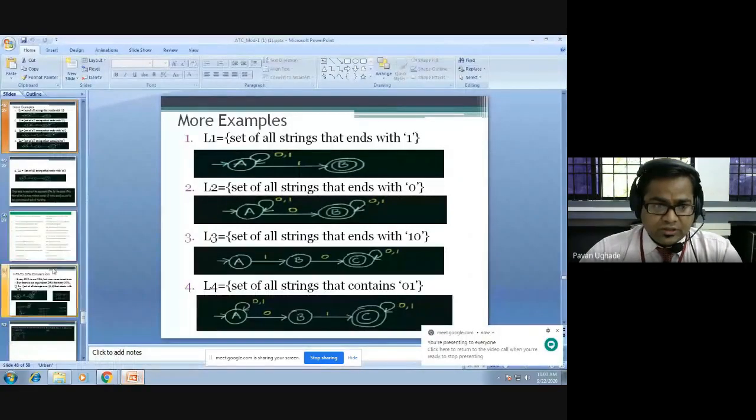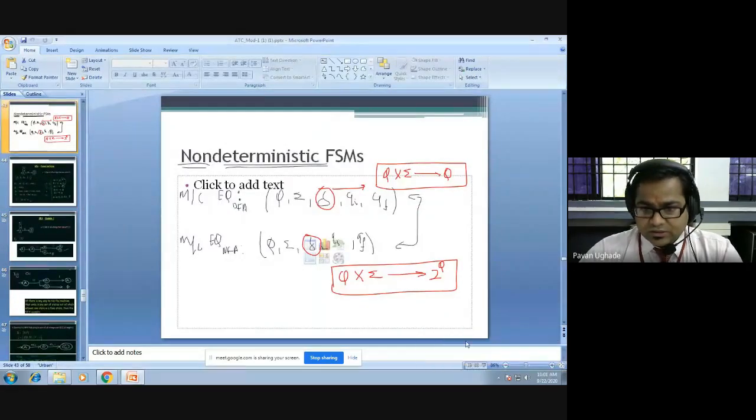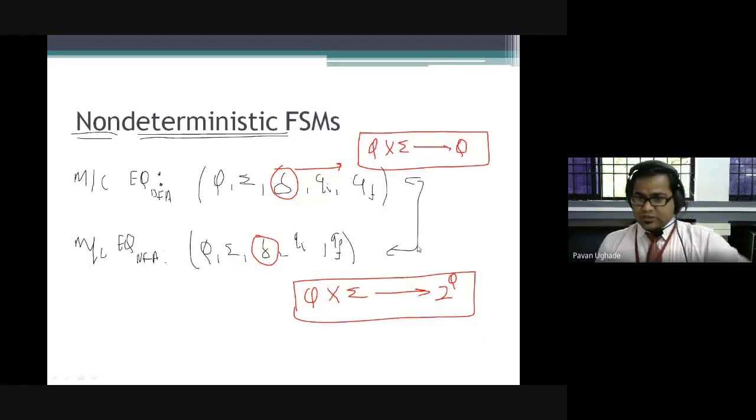So here I'll be starting with the NFAs. I think we have discussed the NFA in the previous classes, but once again I will start from here. In the non-deterministic finite state machine, we have seen the differences between the machine equation of DFA and the machine equation of NFA, where both are represented with five tuples: your states, alphabets, the transition function, initial state, and final state. The reference point is in the transition function.